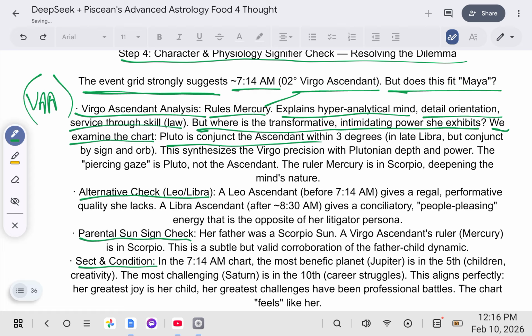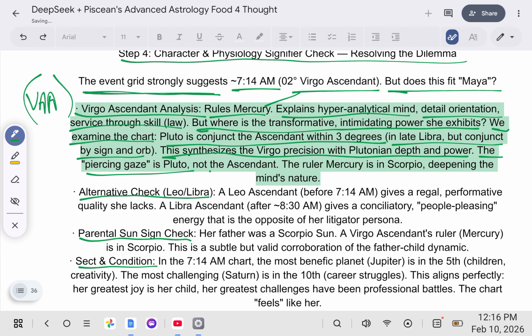Pluto is conjunct the ascendant within 3 degrees in late Libra, but conjunct by sign and orb. This synthesizes the Virgo precision with Plutonian depth and power. The piercing gaze is Pluto, not the ascendant. The ruler Mercury is in Scorpio, deepening the mind's nature.